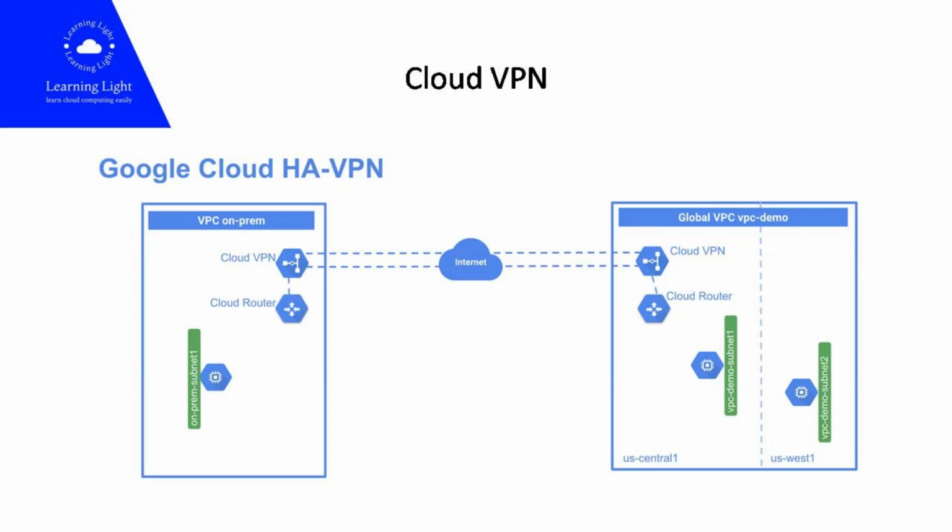It provides a secure and encrypted connection between on-premises and GCP VPCs. It allows for flexible and scalable configurations to meet different connectivity requirements. This is suitable for scenarios where a reliable and encrypted connection over the public Internet is sufficient.